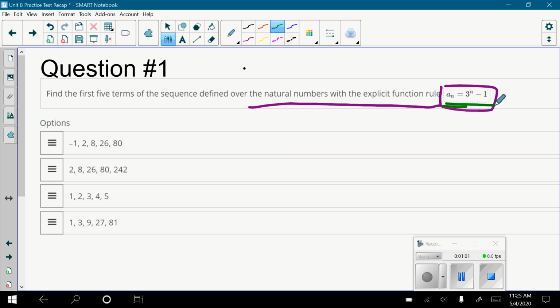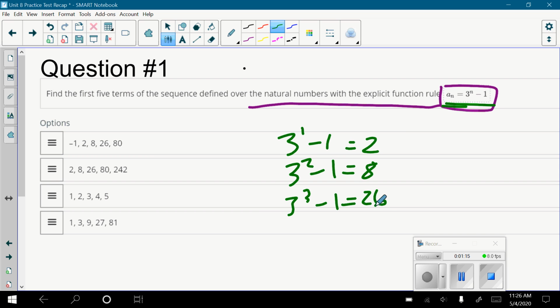You plug in 1. 3 to the first minus 1. 3 to the first is 3. 3 minus 1 is 2. Second term is 3 squared minus 1. It's 8. Third term is 3 cubed minus 1. It's 27 or 26, excuse me. This is your answer. We didn't use this rule explicit, so don't worry about that word.